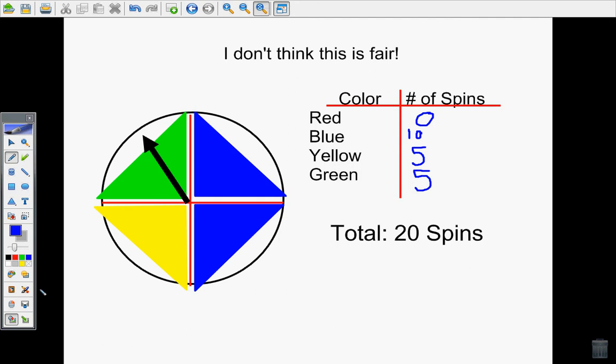Now you should have a pretty good understanding of probability. Go ahead and move on to some of the activities to practice the skills yourselves.